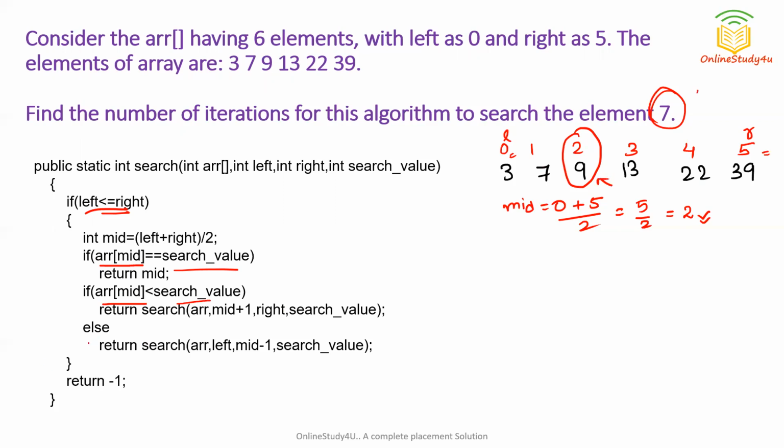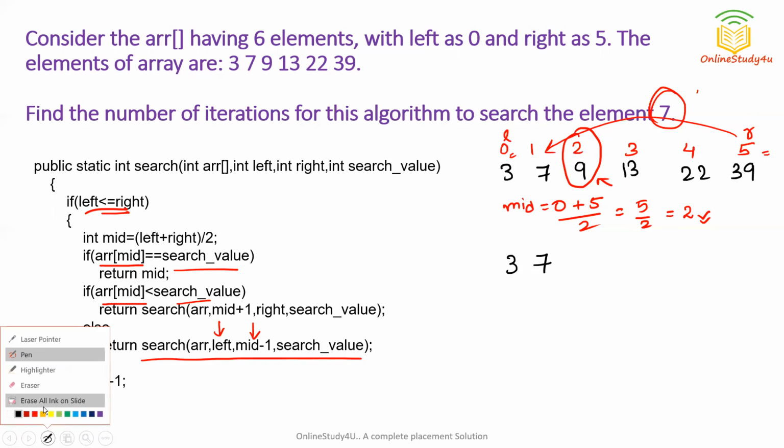So which statement will execute? This statement will execute. Now you can see again the search function has been called. So what will happen? The left is left itself, but the right is mid minus 1. So this right is coming to mid minus 1, means to 1. So what is our new search space? Our new search space is 3 and 7.